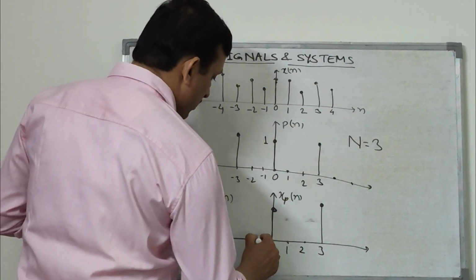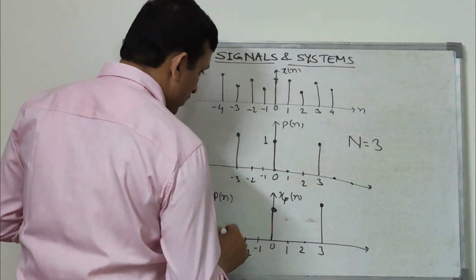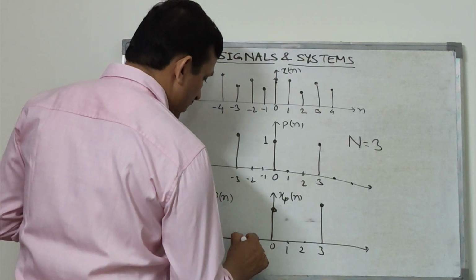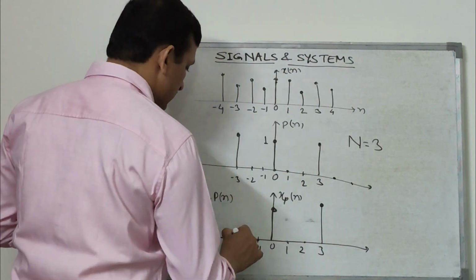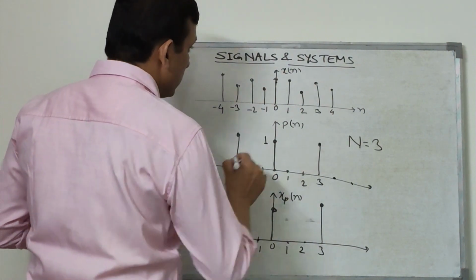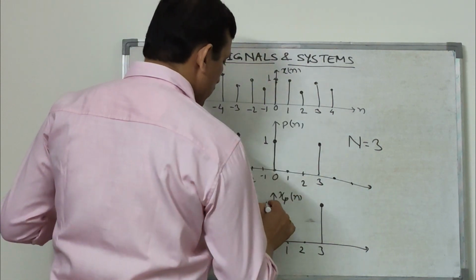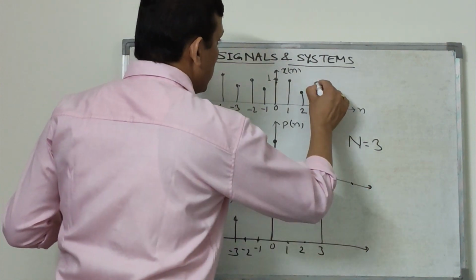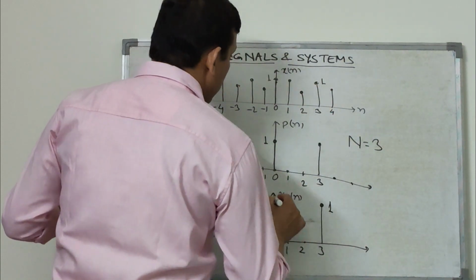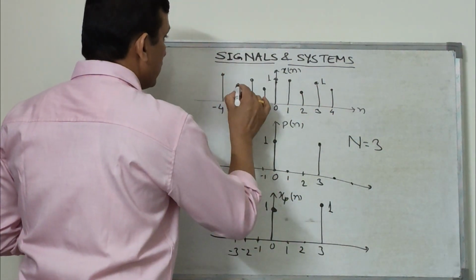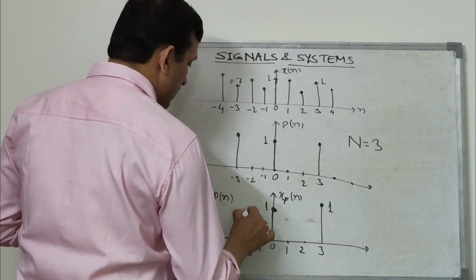Similarly at minus 1, minus 2, minus 3, it will have value 0, 0, and at minus 3 it will have the value of x[n]. That means if this value is 1, then this value will be 1. If this value is, for example, 0.7, this will be 0.7.